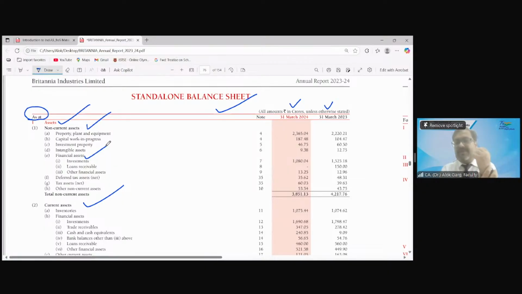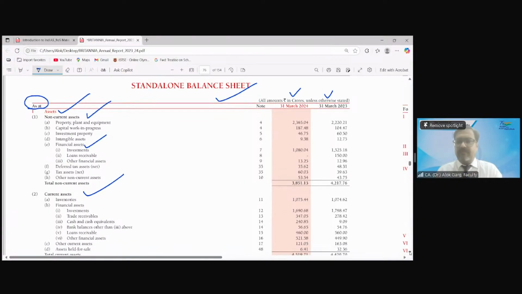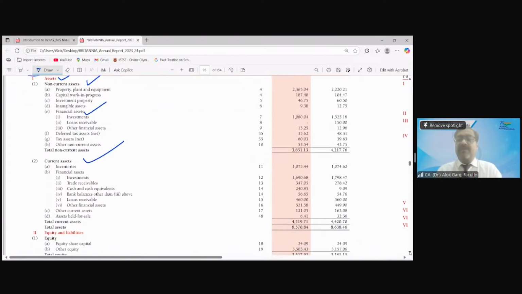While the Schedule 3 format says that whatever is a financial asset, you have to write in the financial asset section, you don't need to write non-financial asset. That is understood. Just like when you pass the CA Final exam, you will say, I have passed, I have cleared the exam, I became a chartered accountant. You will not say that I haven't failed. So financial asset is required to be shown separately. Then current asset, equity and liabilities are there.